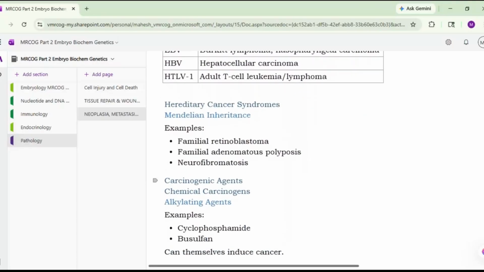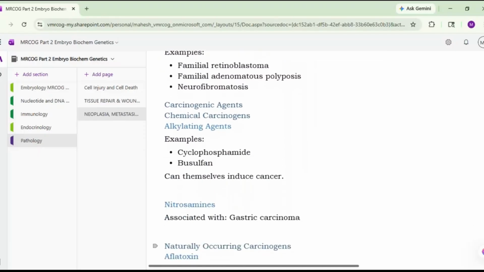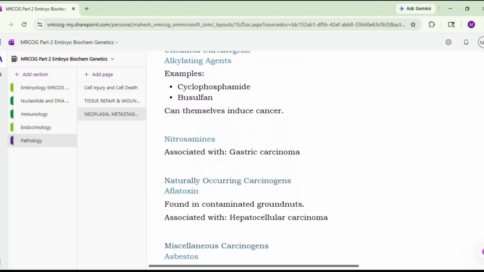Then carcinogenic agents such as chemical carcinogens. You have alkylating agents. Examples are cyclophosphamide and busulfan. They themselves can induce the cancer. So these are actually anti-cancer drugs also, but they themselves can induce the cancer. Then there are nitrosamines. They are associated with gastric carcinoma. Then naturally occurring carcinogens such as aflatoxin.